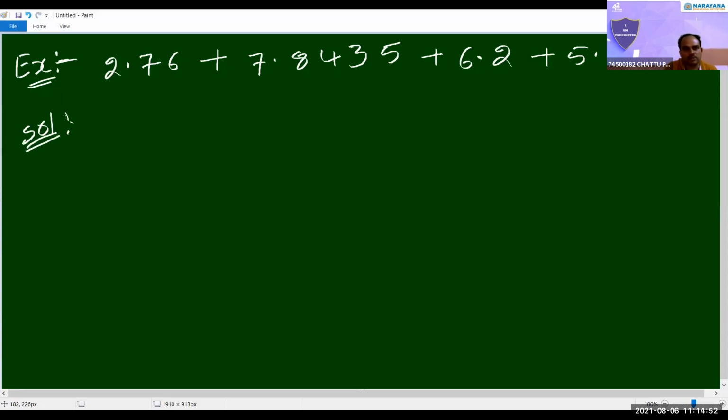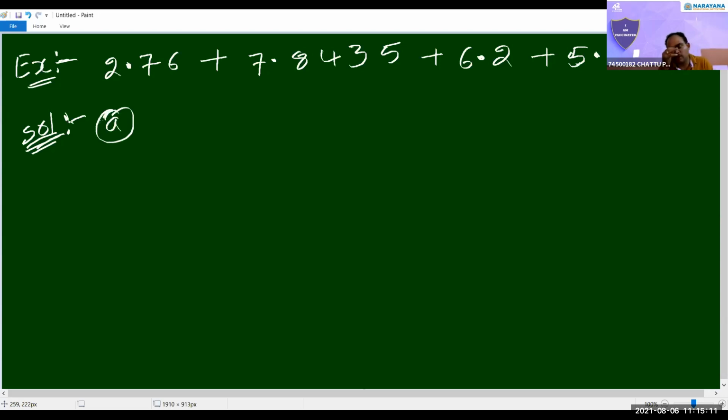So we have to add this according to significant figures and rounding of numbers. All of you write down this problem.